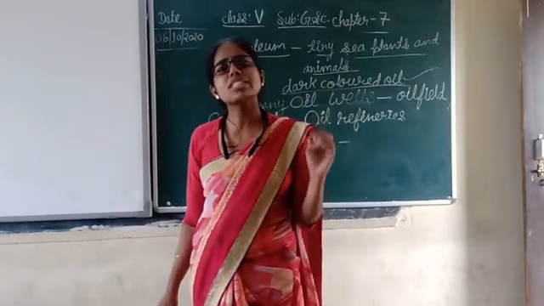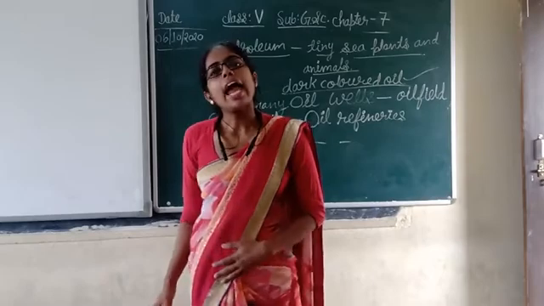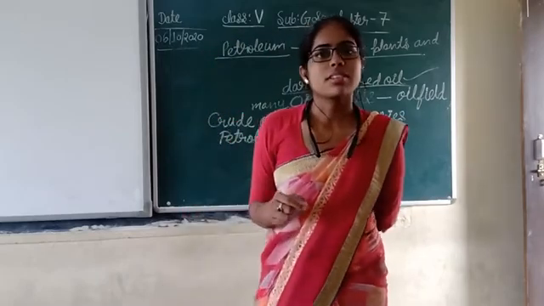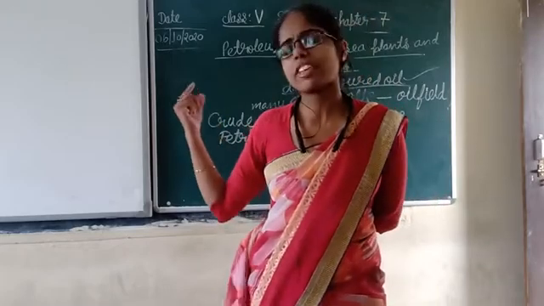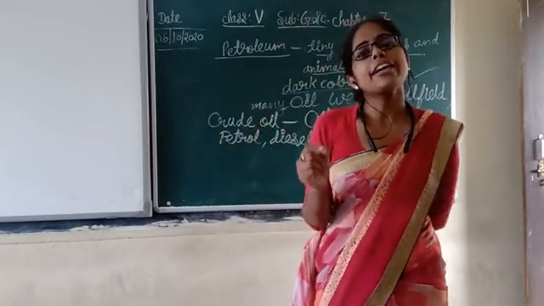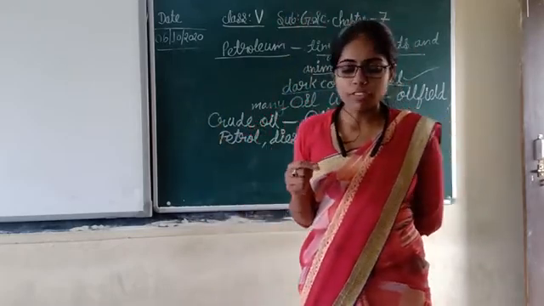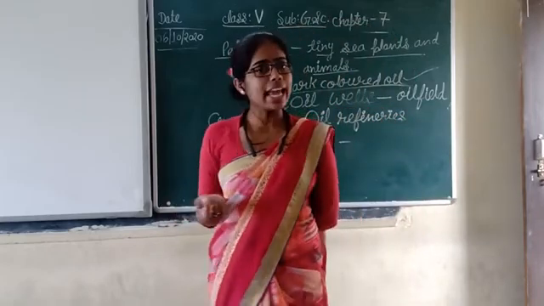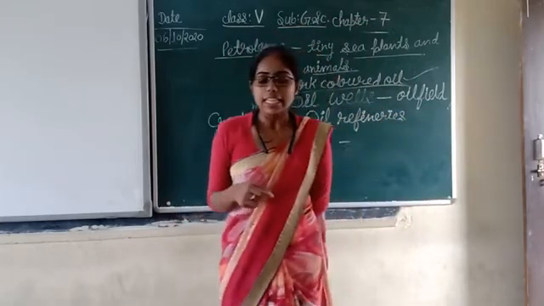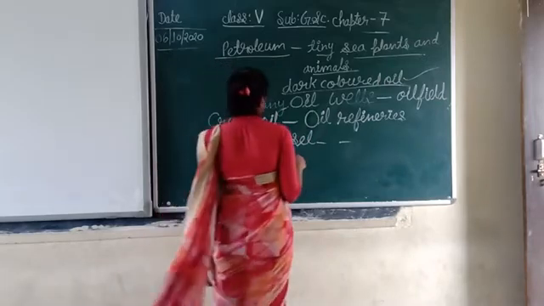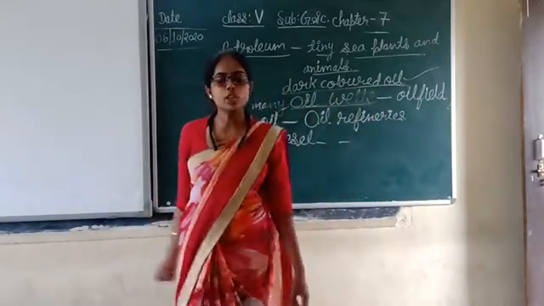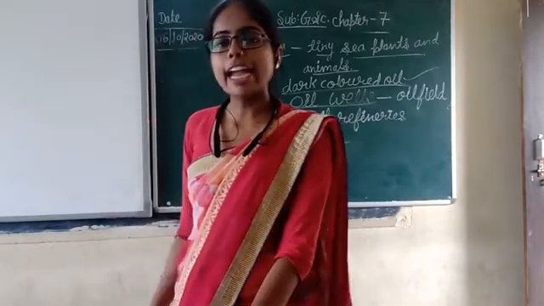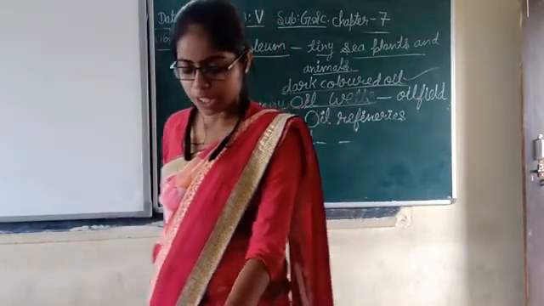Petroleum is found in every continent and beneath every ocean. Not only in our continent Asia, but in Europe, Africa, everywhere it is found, and it is found at the bottom of every ocean. It is extracted by digging deep wells, which are called oil wells, and then it is pumped out.